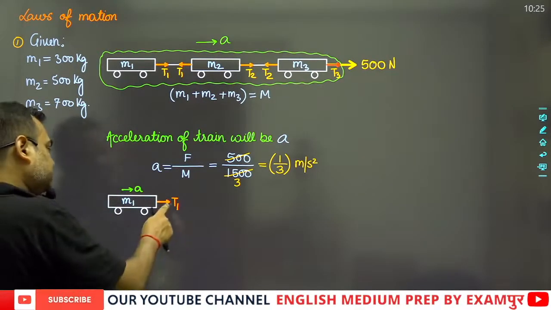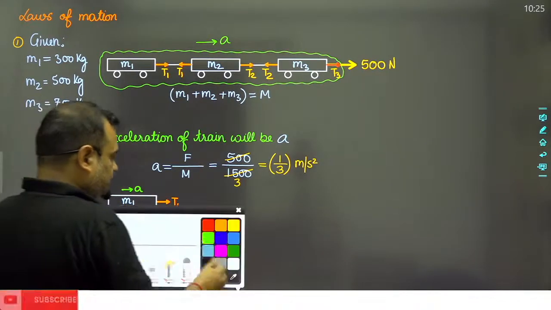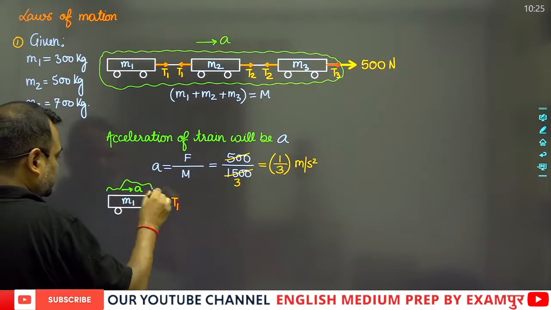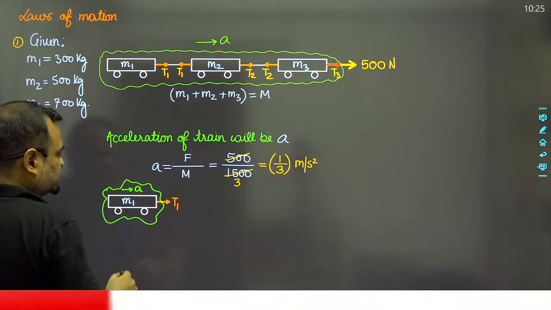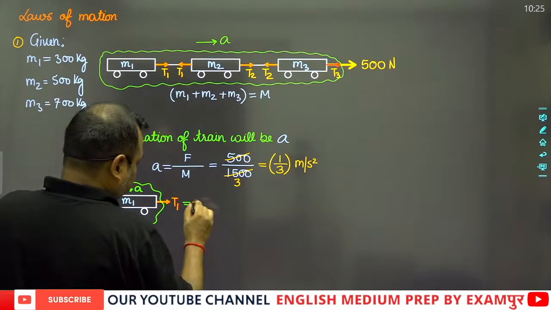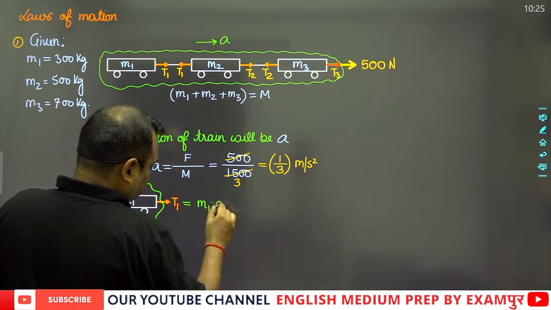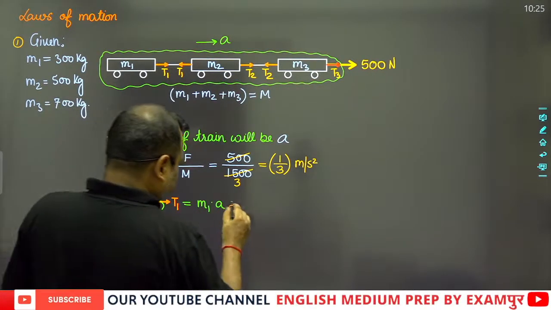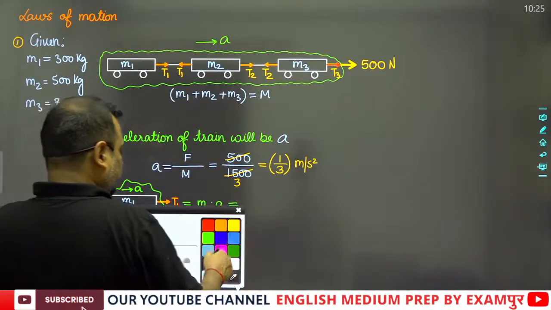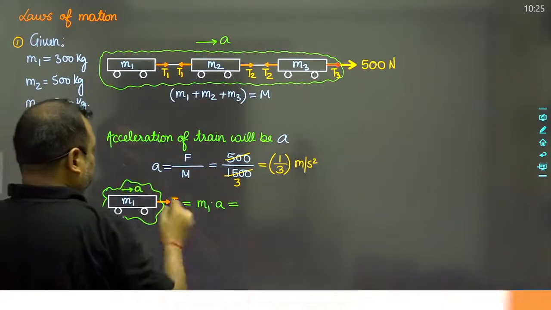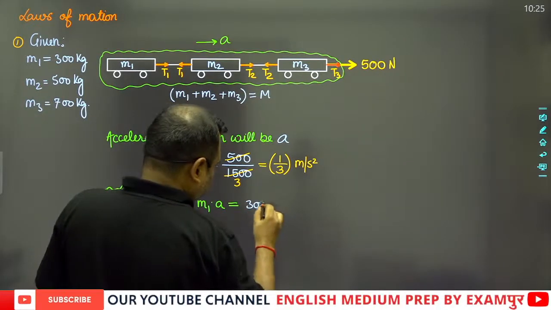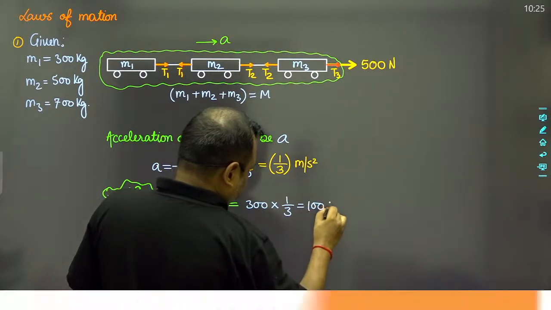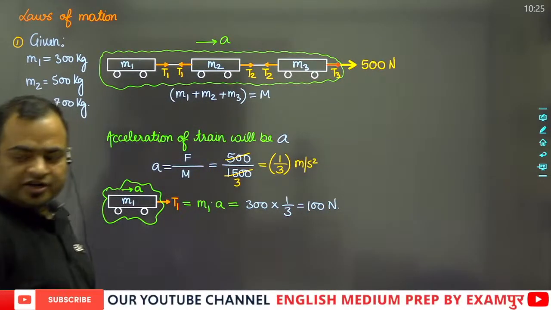So this tension will be calculated by F is equal to ma. Suppose that this is the tension, so tension T will be equal to m1 into A. This will be equal to 300 multiplied by 1 upon 3, and this will be equal to 100 Newton.